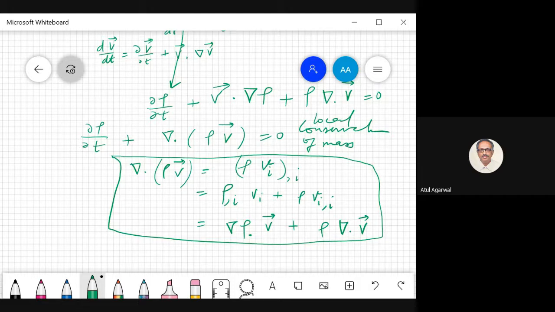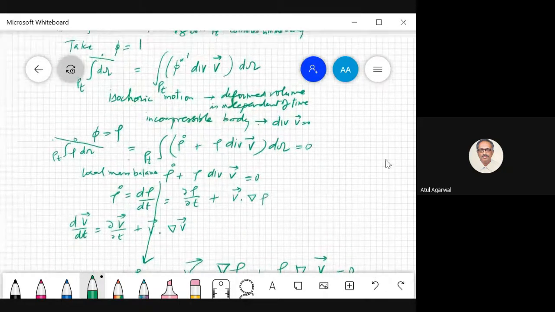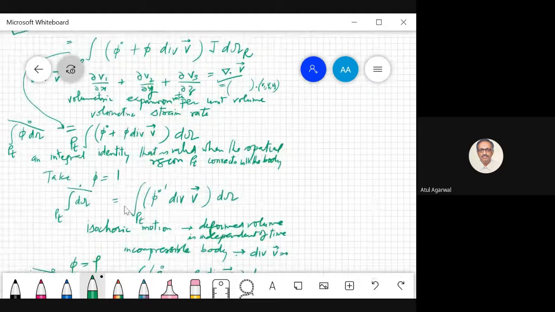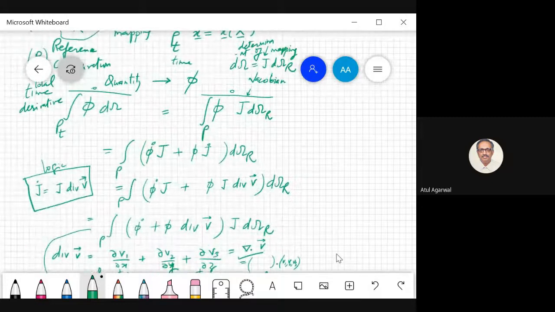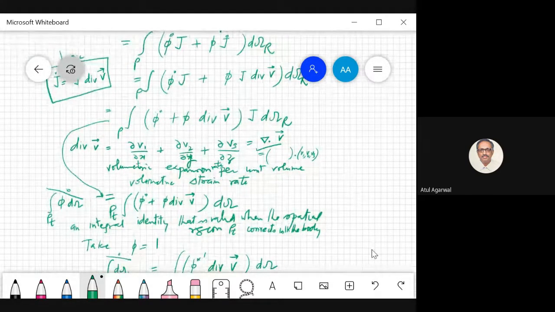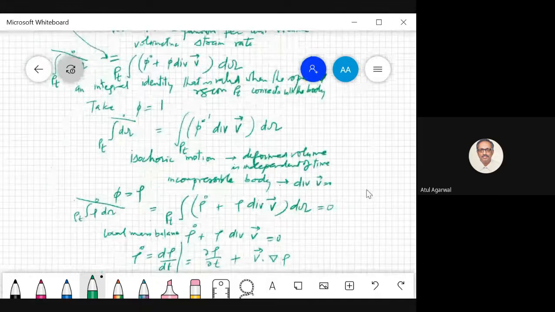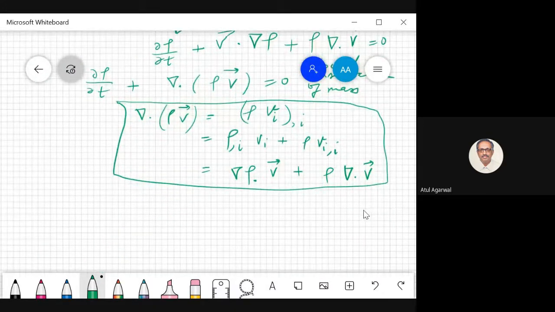Okay, now what do we do? We use this equation again. We had phi d omega, phi dot plus phi divergence of velocity d omega.